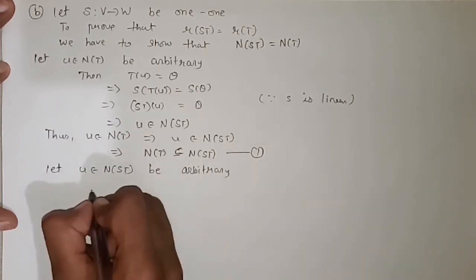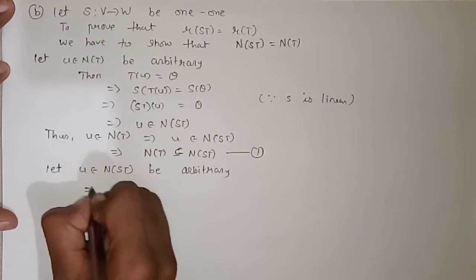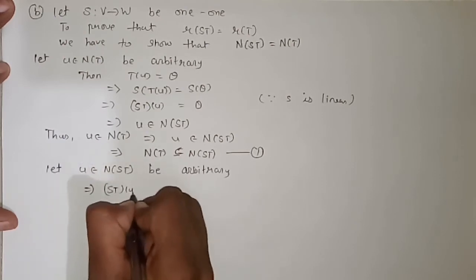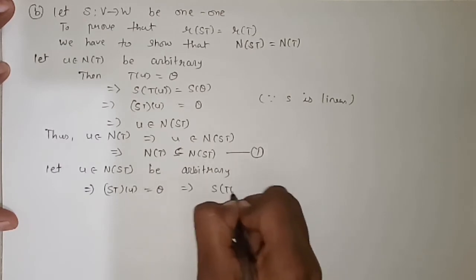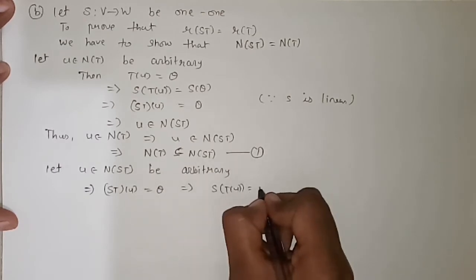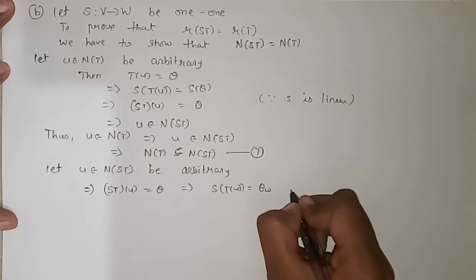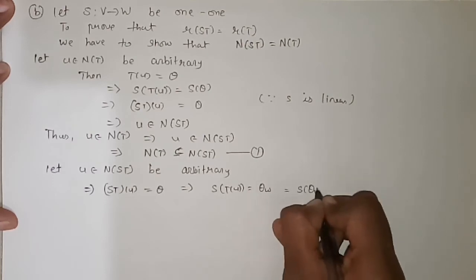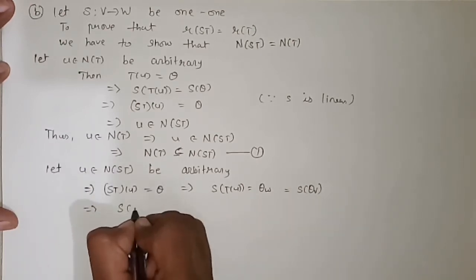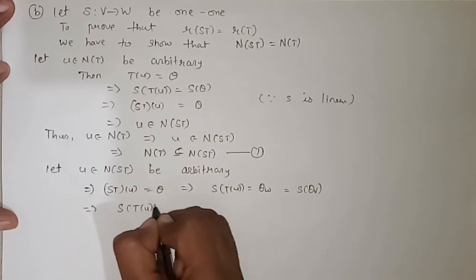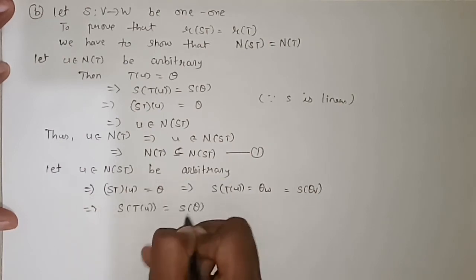Now if u belongs to nullity of ST, this implies that ST of u is equal to theta. This implies that ST of u is equal to theta W, and this is nothing but S of theta V. This implies that S of T of u is equal to S of theta.